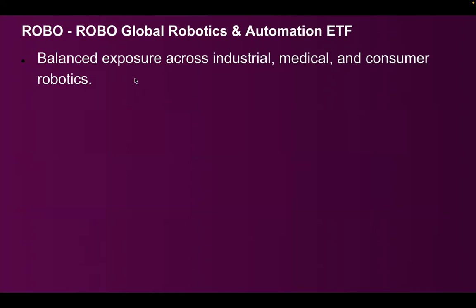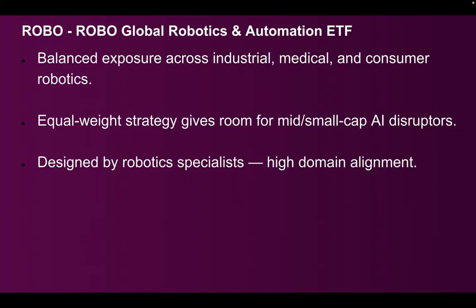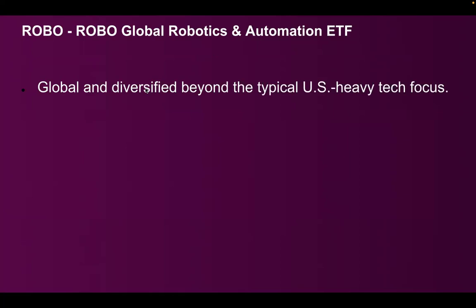Robo Global Robotics and Automation ETF. So balanced exposure across industrial, medical, and consumer robotics. It has an equal weight strategy. It gives room for even mid cap and small cap AI disruptors, which is very interesting. This one is designed by robotic specialists. This is a global robotics and automation ETF. So the domain alignment is high. They know clearly what that particular company will do, and then based on that they invest.